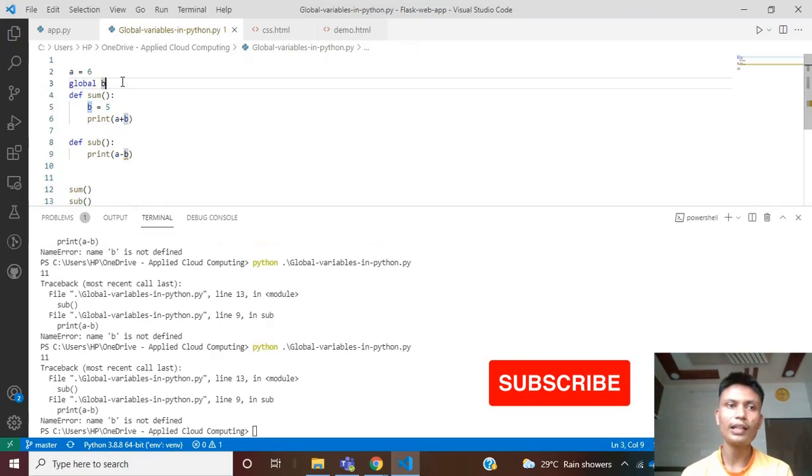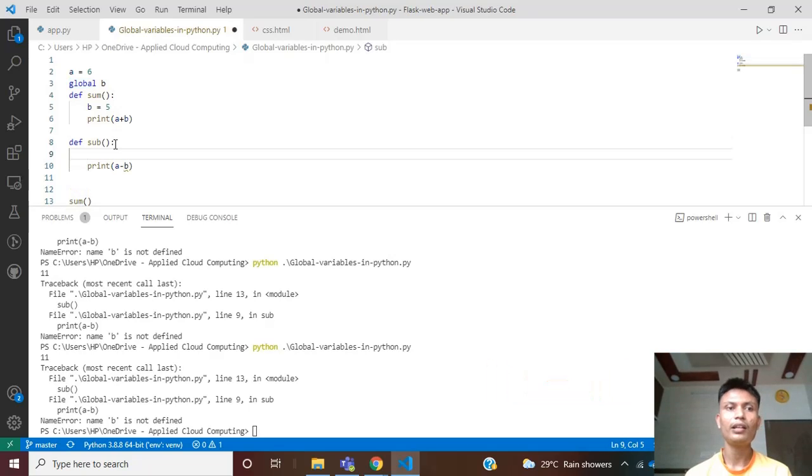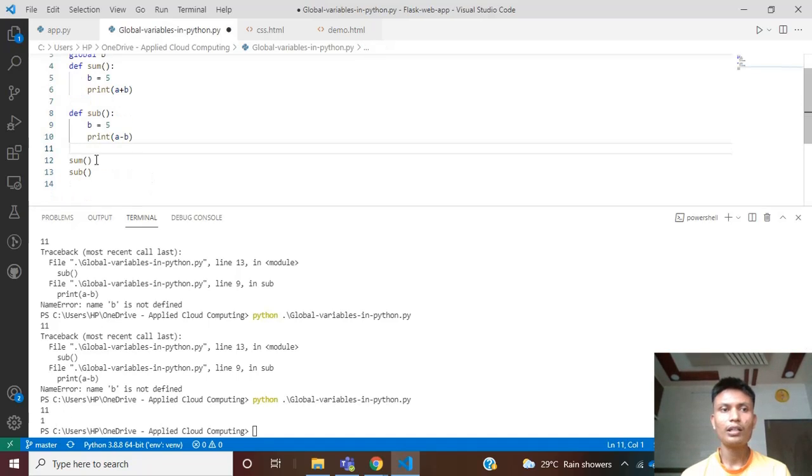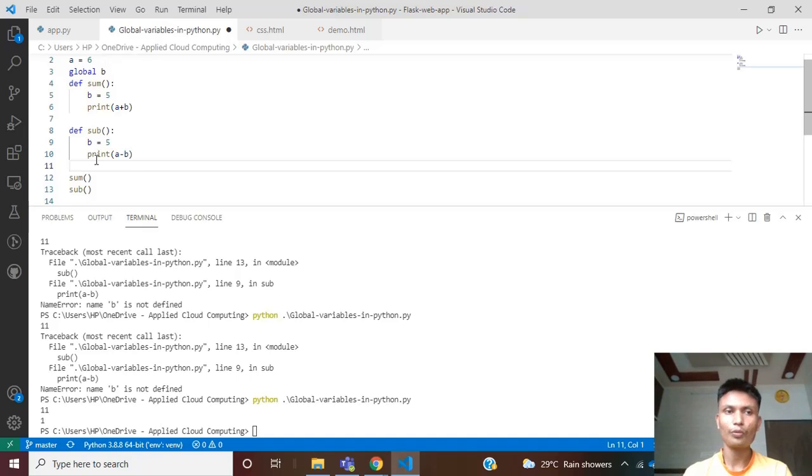Basically you can create a variable with the global keyword, so the scope of that variable will be global, and you can use it in any function. So it will be a minus b, where a is 6 and b is 5, that is 6 minus 5, which is 1. It returns the subtraction of these two variables.